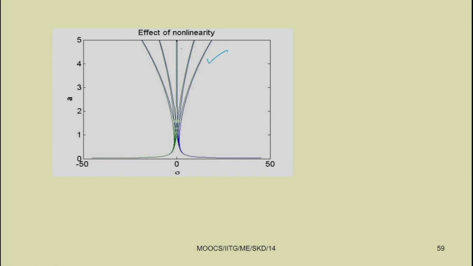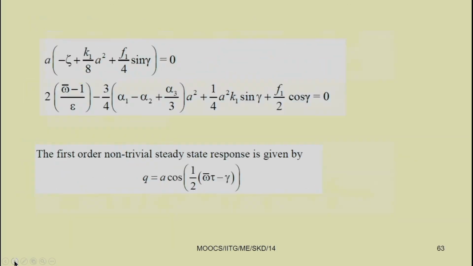When alpha, the coefficient of the nonlinear term, is equal to 0, you can get this curve. By taking alpha positive, you can get this hardening type of effect, and by taking alpha negative, you can get the softening type of effect in this response.